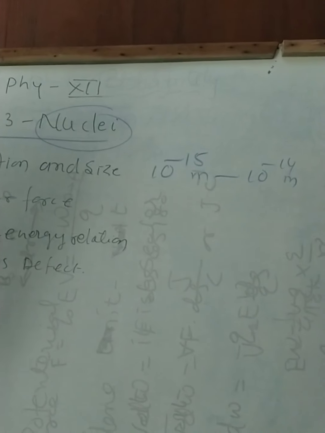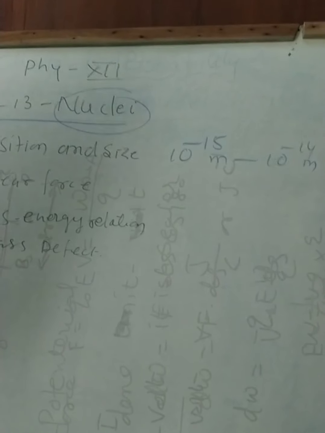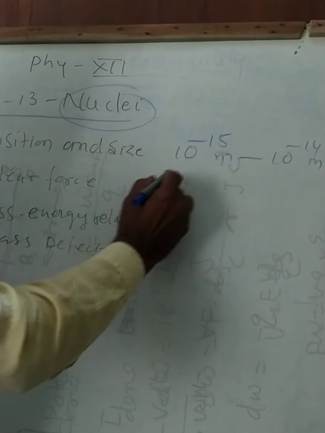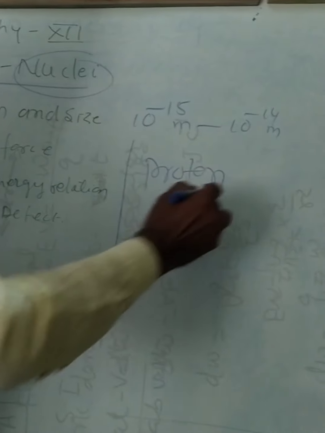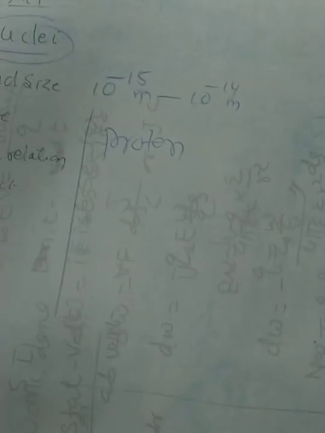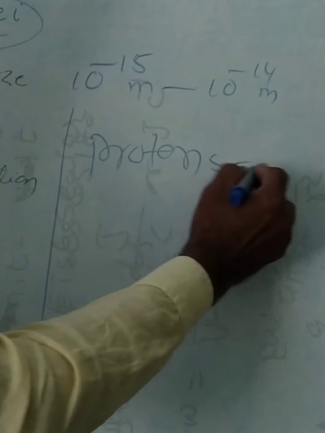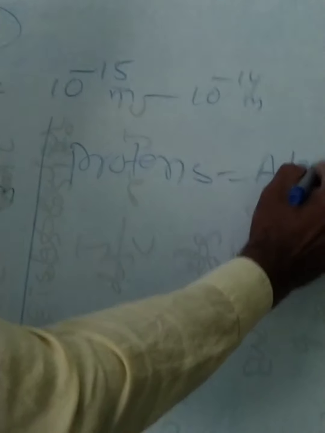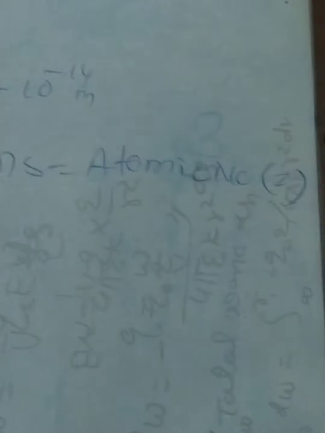Here we will talk about how many protons there are in a nucleus. The number of protons is always equal to the atomic number, that means Z, according to your chemistry.